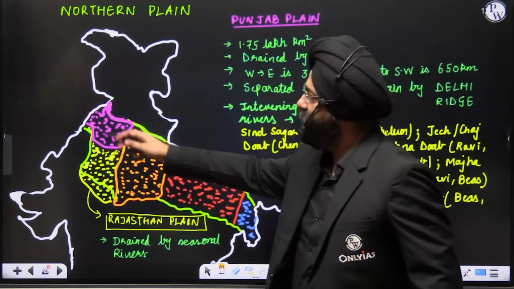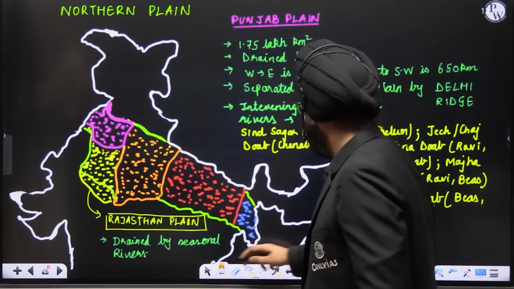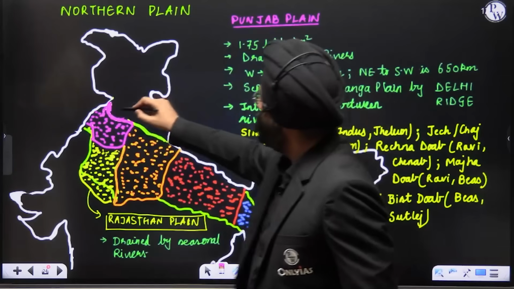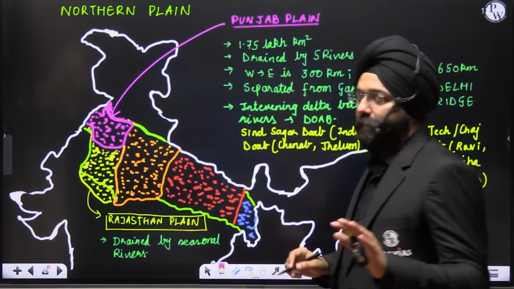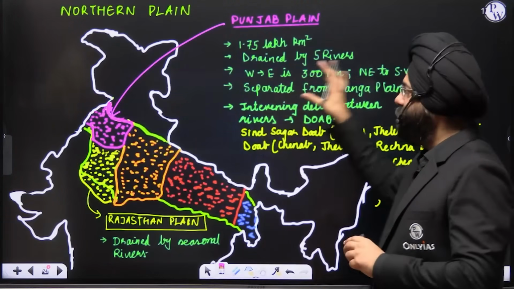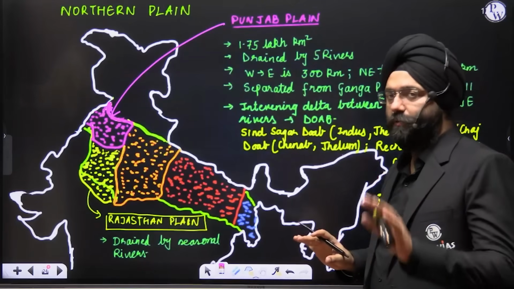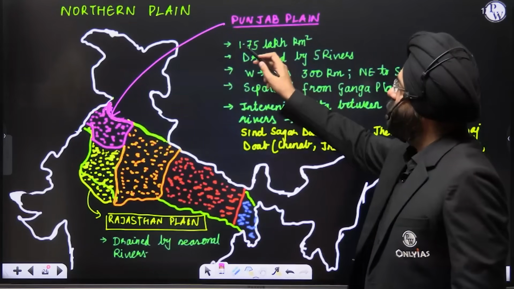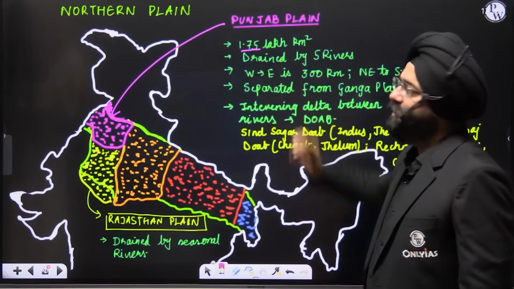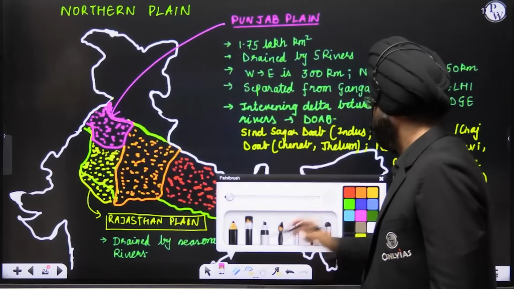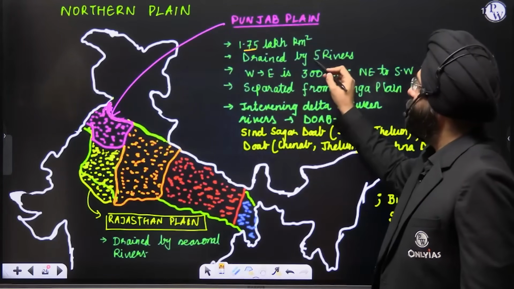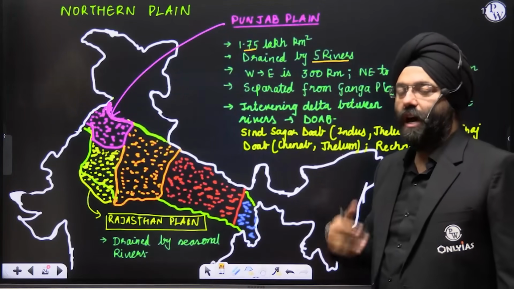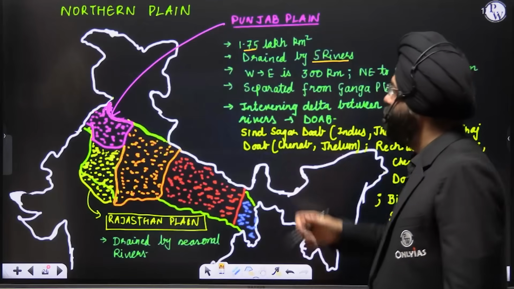You very well know this pink part refers to the Punjab plain. Now the Punjab plain, please understand, we are dealing with from the various aspects. It is important for you to analyze them. 1.75 lakh square kilometers is the area, drained by 5 rivers, you know, Punjab means 5 rivers.